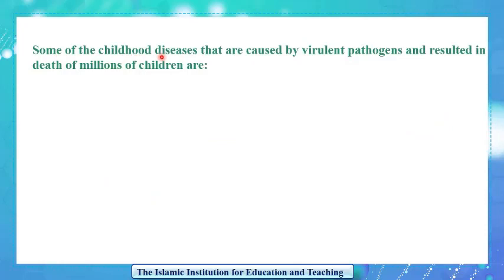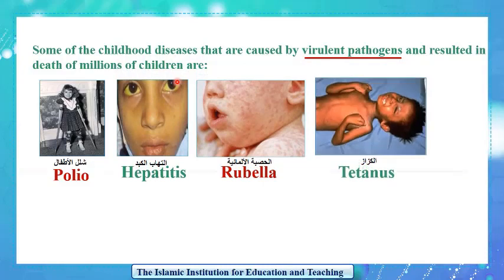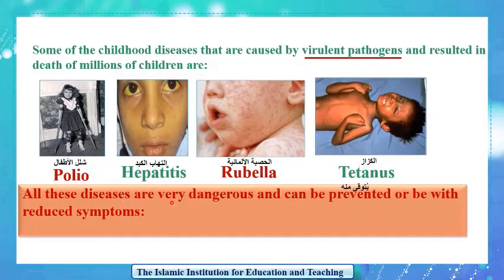Some of the childhood diseases that are caused by virulent pathogens and resulted in the death of millions of children are polio, hepatitis, rubella, and tetanus. All of these diseases are very dangerous and can be prevented or have reduced symptoms by being vaccinated against them. For example, how can we prevent polio disease in children?